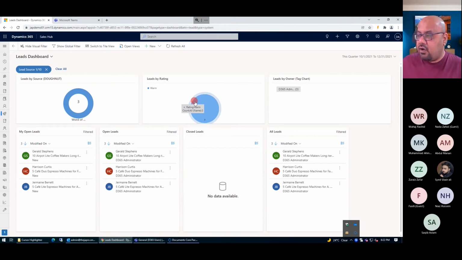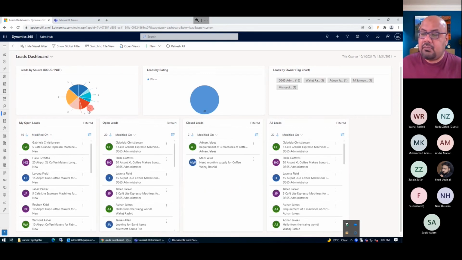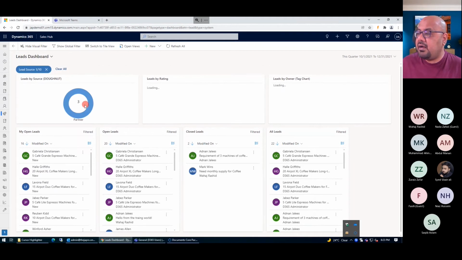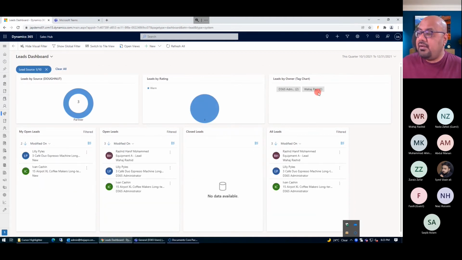All 3 of them are warm, all assigned to one person. And these are open ones which are assigned to me, because I'm logged in as administrator, so I can see them under my name, and I can also evaluate that all of these leads are still open here. Similarly, I can clear all and look at this particular partner source. If I click on partner, I can see 1 lead is assigned to Wahaj, 2 are assigned to me. And from here, I can see the names.